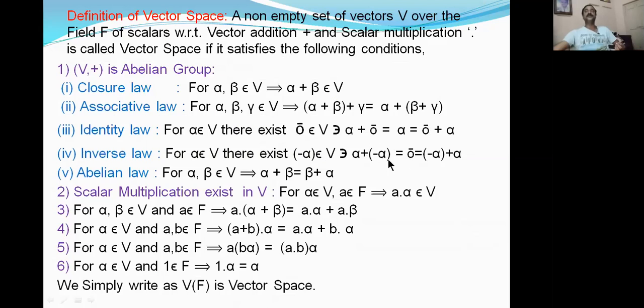That's why this minus alpha is said to be identity. Sorry, this minus alpha is called the inverse of alpha. Therefore, this total law is called the inverse law. The fifth one is the abelian law.